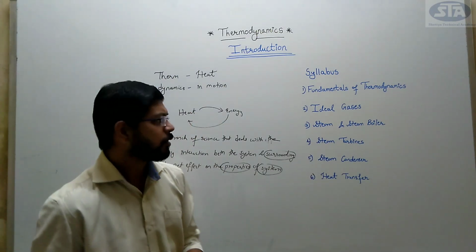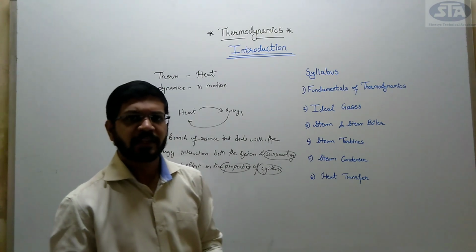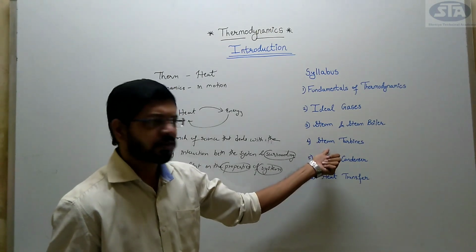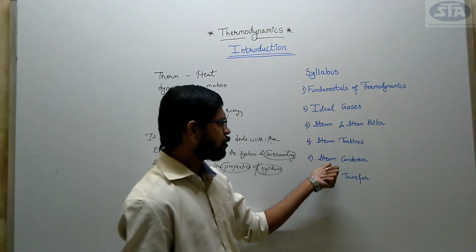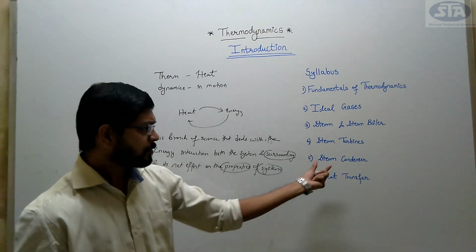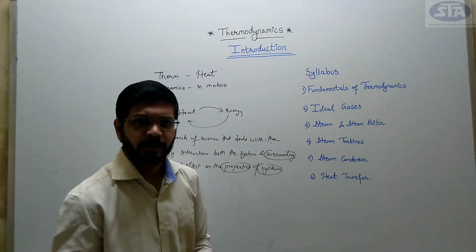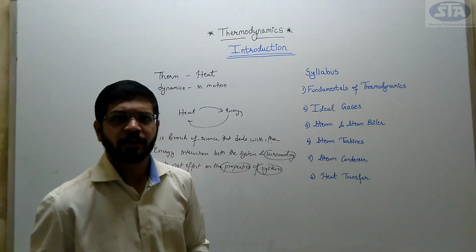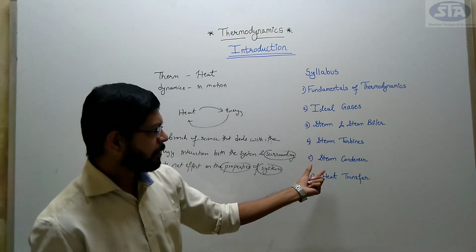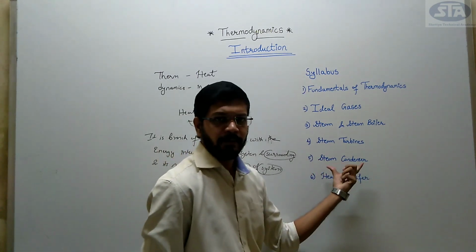Moving to the fourth chapter, that is steam turbines. In this we will have the classification of turbines, that is impulse turbine and reaction turbine, their construction, their working, and we will have numericals on this. Coming to the steam condenser part, here we will study what is a steam condenser, different types of condenser, their construction and working. Then we will have Dalton's law of pressure, and one last topic, that is cooling towers. Here also we will have some numericals.